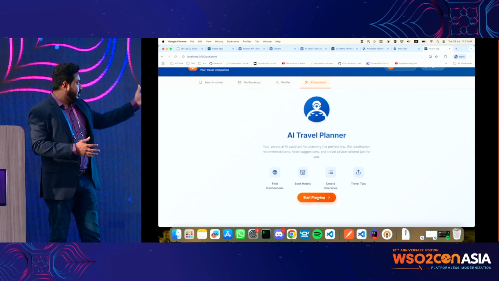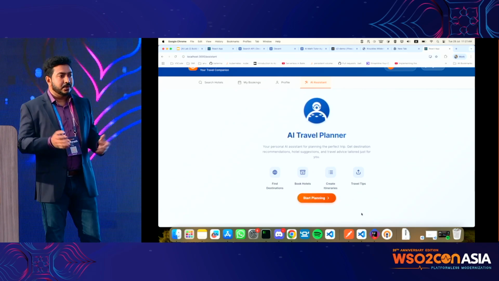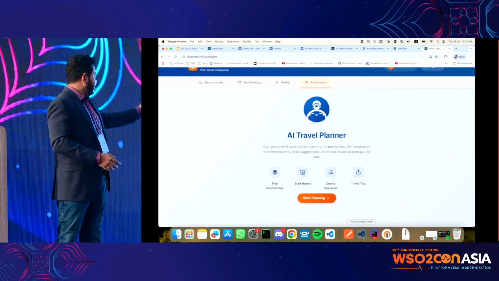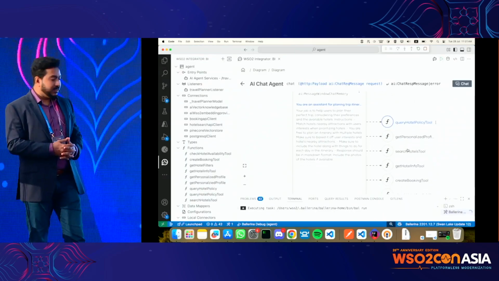Here it will explain what the capabilities available to you are, because we can't just give a chat and say, okay, figure it out, right? So it will give some information, and then they can start chatting. I think we have to start the backends, right? Yeah.